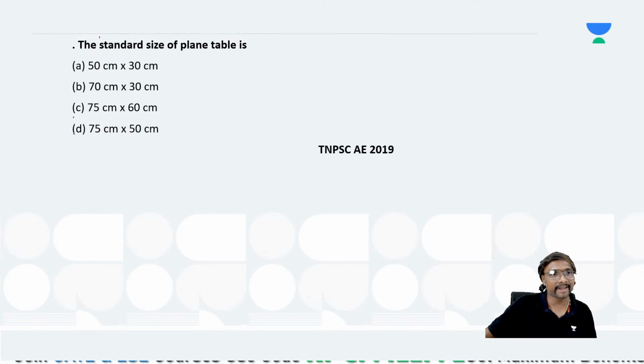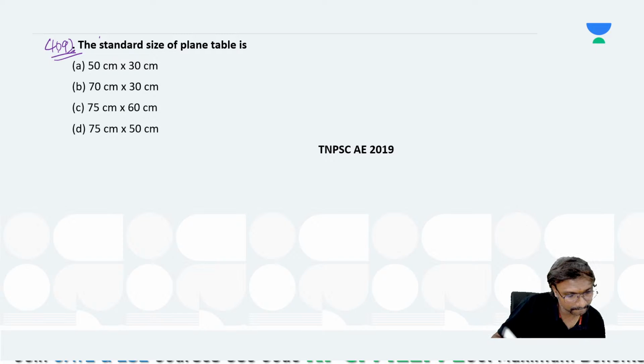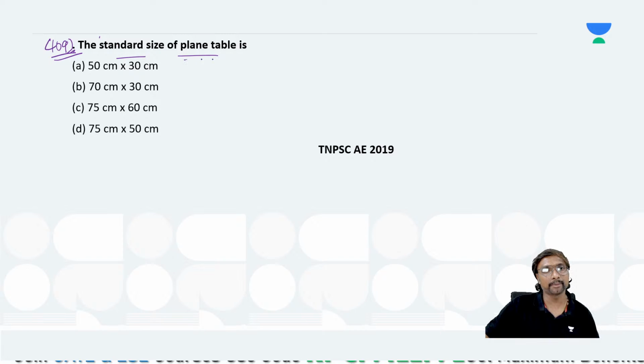Now 409, select the answer. Select the answer, everyone. What is the standard size of this plane table, everyone?